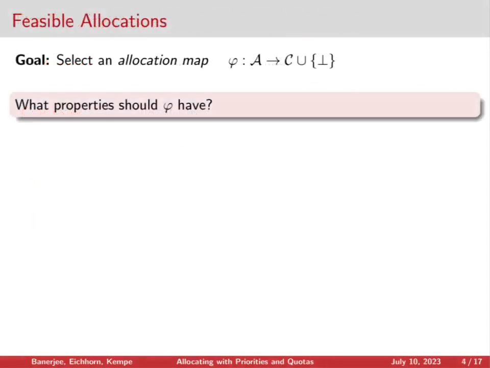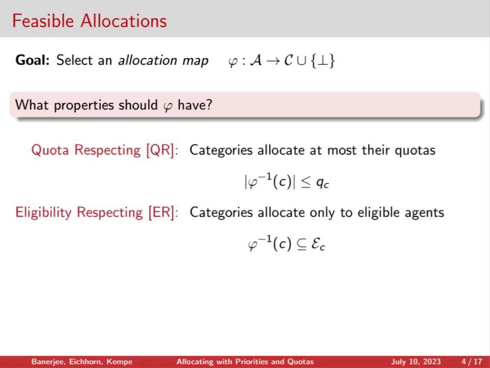And in this problem, our goal will be to select an allocation map, which sends each agent either to a category where they receive their allocation, or to the outside option if they're unallocated, which we represent with this perp symbol. And what properties should we look for in this allocation map? Two natural properties come from our formalization in the previous slide. Each category should be respectful of its quota. It shouldn't hand out more units than it has. And the category should also respect the eligibility. They should never have to give one of their units to an agent that they deem ineligible.